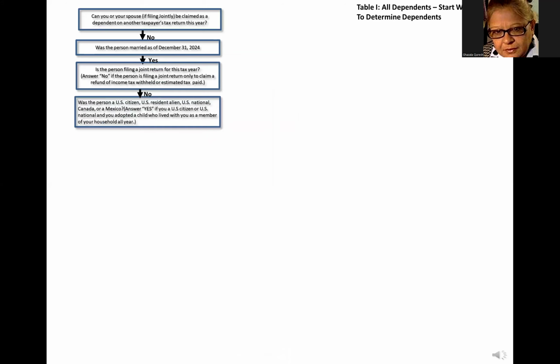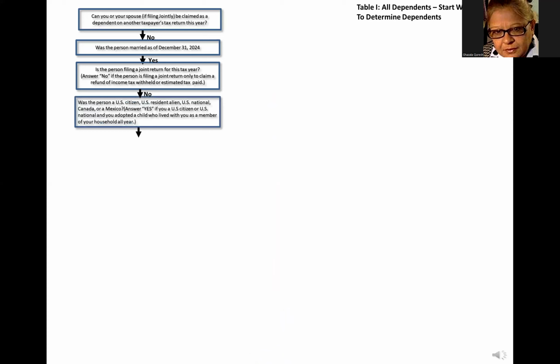Otherwise, we need to test if the person is a United States citizen, United States resident alien, United States national, Canada, or Mexico. Answer yes if you are a United States citizen or United States national and you adopted a child who lived with you as a member of your household all year. If the residency test fails, then you cannot claim this person as a dependent.